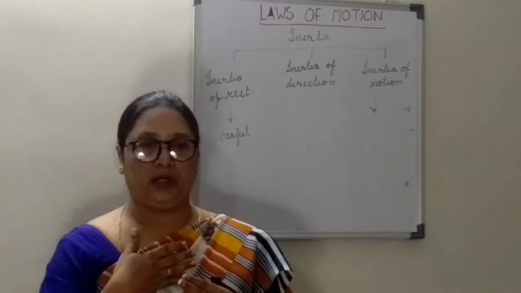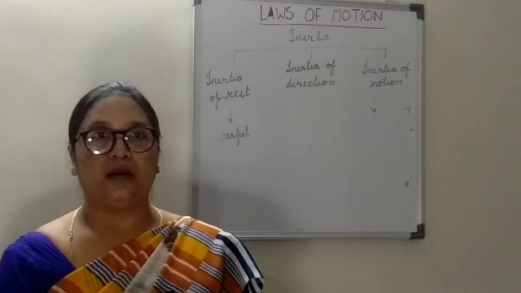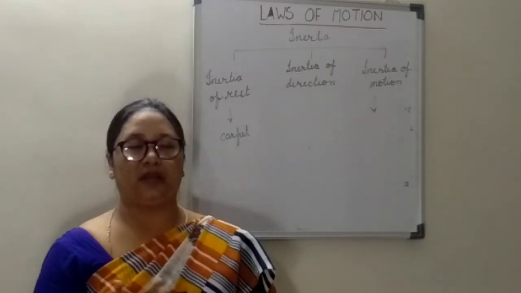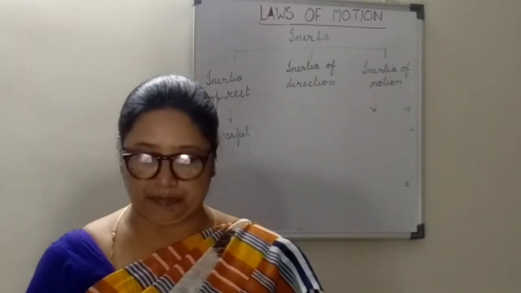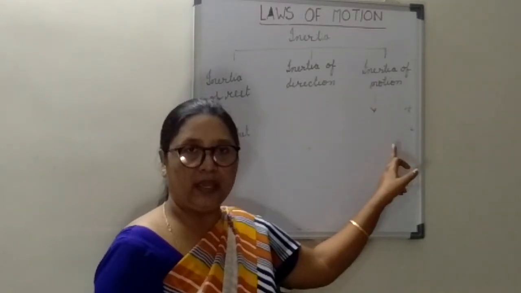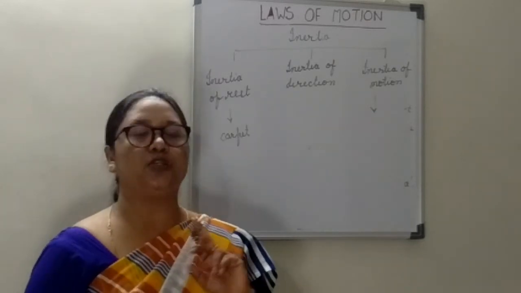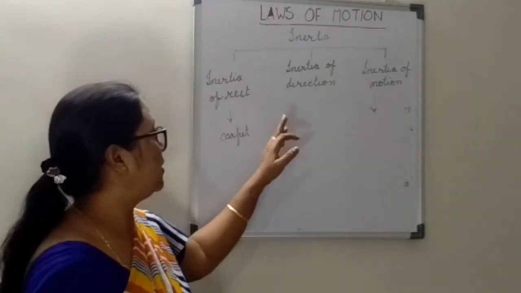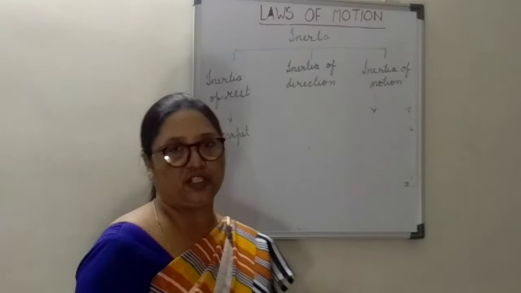the body will hit the vehicle, his body will be hit by the steering, and he will get so much injury. Why is this happening? This is happening due to inertia of motion. Okay. So it is very important for a person to wear a seat belt while driving. So these are a few examples of inertia of rest, inertia of direction, and inertia of motion.